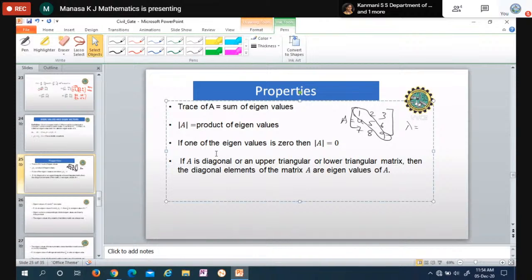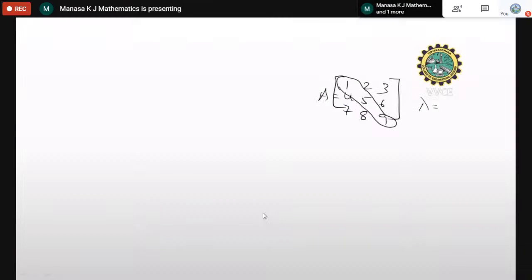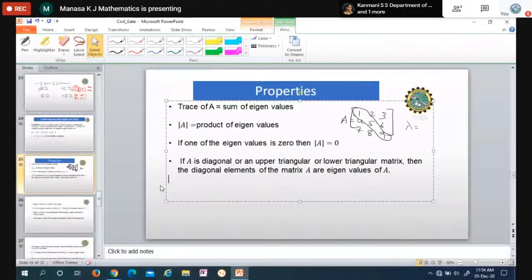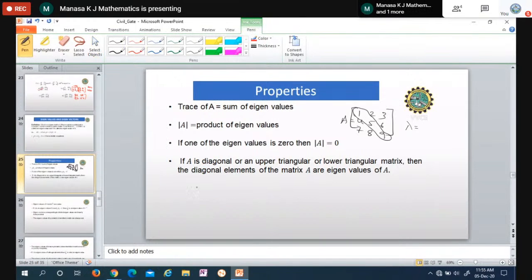Next property: if A is a diagonal matrix, or an upper triangular or lower triangular matrix, then the diagonal elements of those matrices are the eigenvalues of A. For example, a diagonal matrix is 1, 0, 0, 0, 2, 0, 0, 0, minus 5.